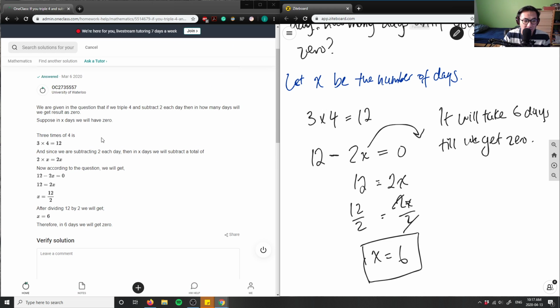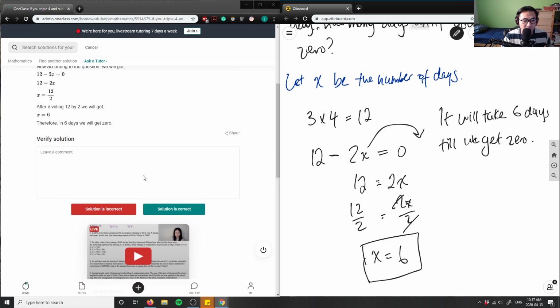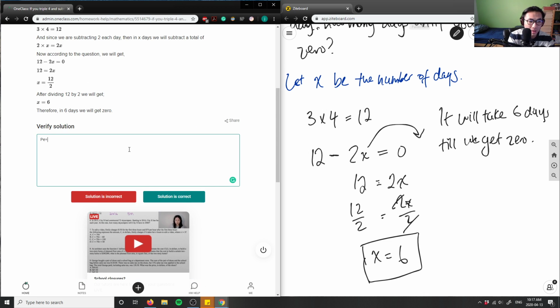And as you can see, they did the exact same thing, which is good. I wish they had some sort of let statement. So then x days, we will subtract a total of that. That's totally fine. They defined x as the number of days, which is good. 3 times 4, and then they created the equation here, sorry. And then therefore in 6 days, we will get 0. Sweet. This is a great solution, perfect solution, great analysis.